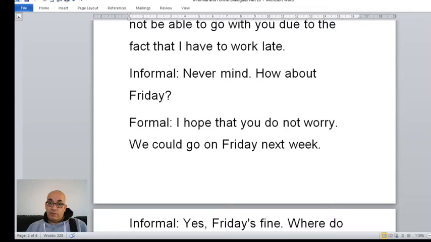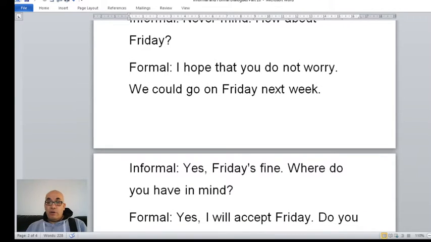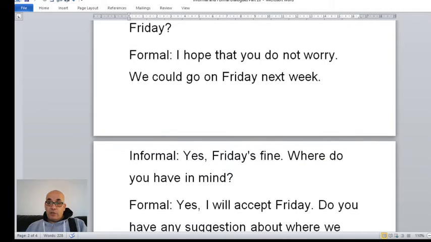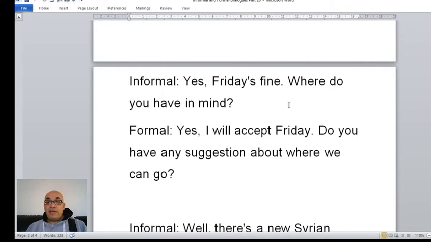This is informal. So we could go on Friday next week, which means it is possible for us to go on Friday next week. And that is why I say we could go. It means it is possible for us to go on Friday next week, or we may go on Friday next week. Yes, Friday is fine.